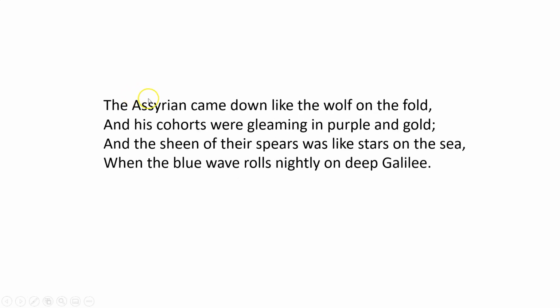Okay, so let's analyse the poem in line by line detail. So the first line, the Assyrian came down like the wolf on the fold. Remember, the Assyrian really refers to King Sennacherib's army that were coming from the Assyrian kingdom to attack Jerusalem, and they came down like the wolf on the fold, and that clearly establishes the Assyrian army as the dominant force. They are the wolf on the fold.